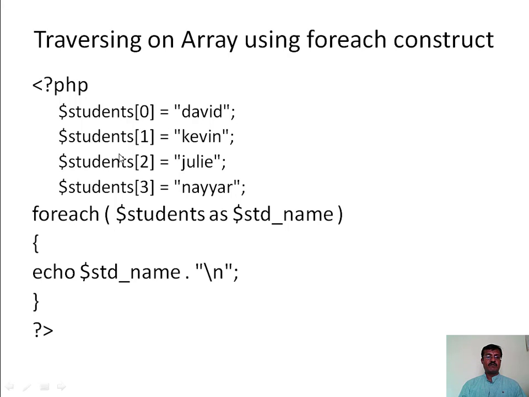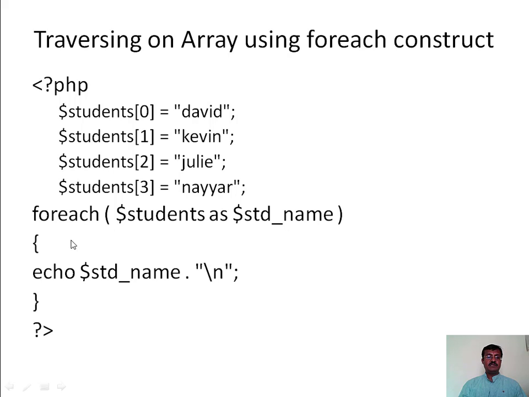It has 4 elements, hence it will have 4 iterations. For every loop iteration, the current value of the array will be assigned to the variable std_name. Within the body of the loop, this variable can be accessed, and we can process or even update it.